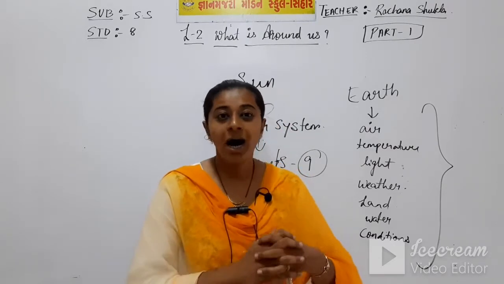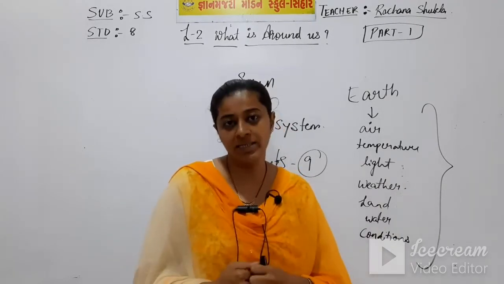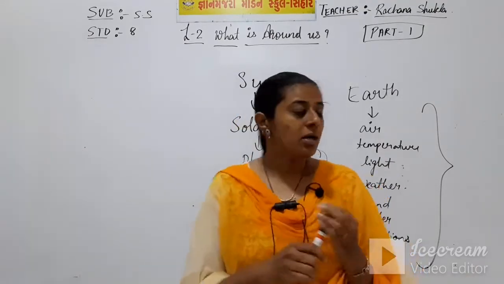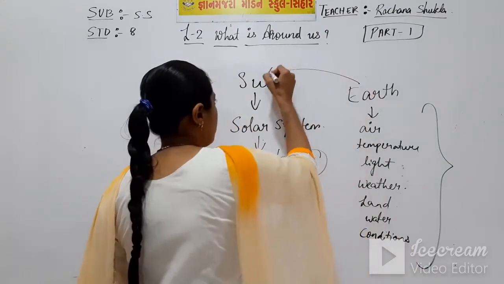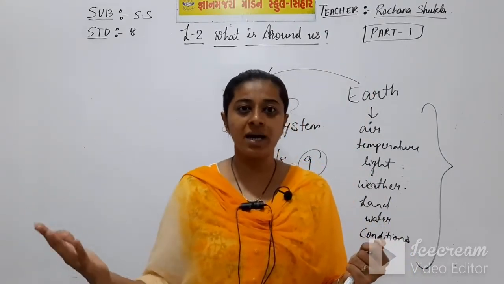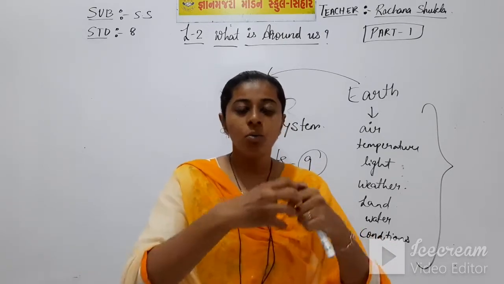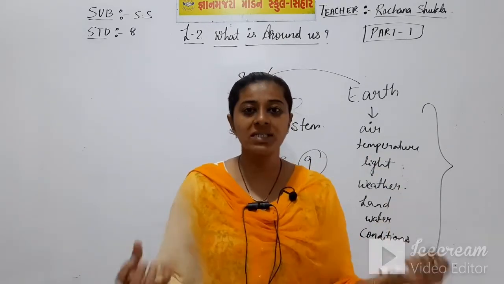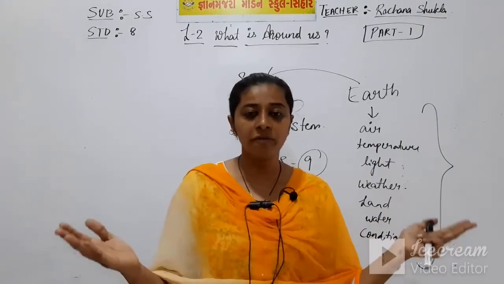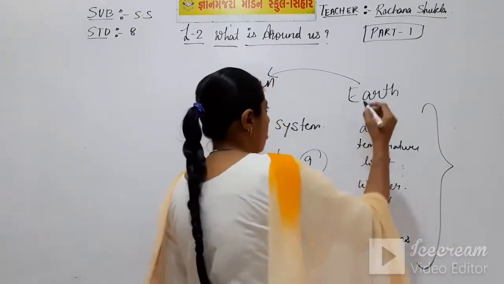Now how did this earth come into existence? Earth was a part of the fireball sun. Millions of years ago, a small ball of fire was detached and thrown away from the sun, and that was earth.